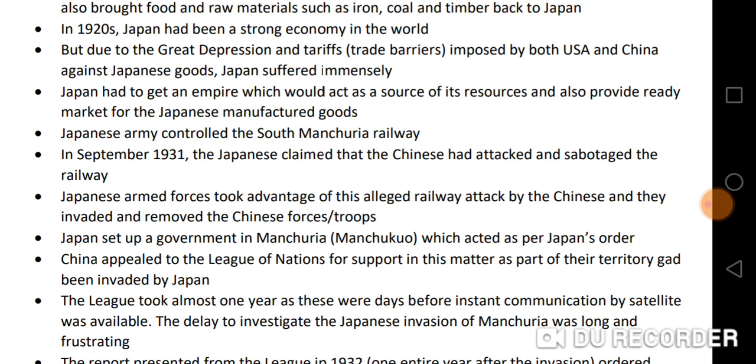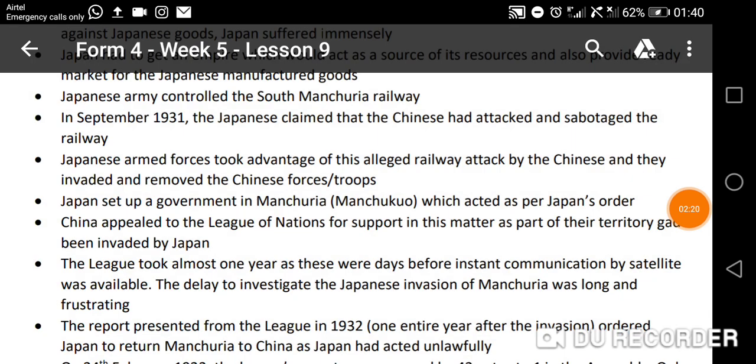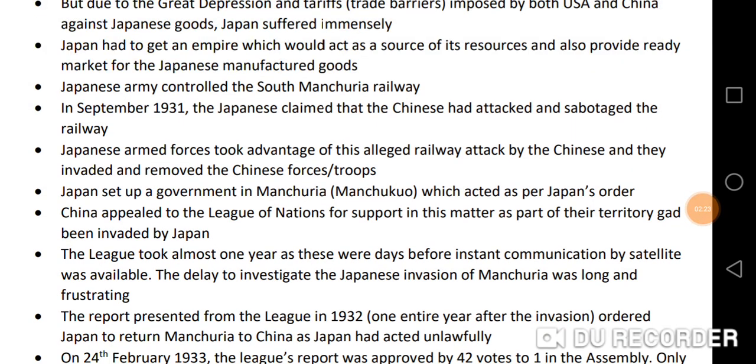As mentioned earlier, the Japanese army controlled the South Manchuria railway line, and in September 1931, the Japanese claimed that the Chinese had attacked and sabotaged the railway. Japanese armed forces took advantage of this alleged railway attack by the Chinese and they invaded and removed the Chinese forces and troops. Japan set up a government in Manchuria which was to act under Japanese orders.